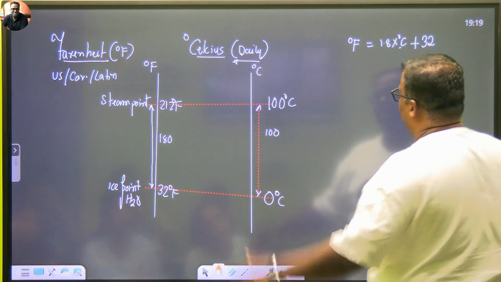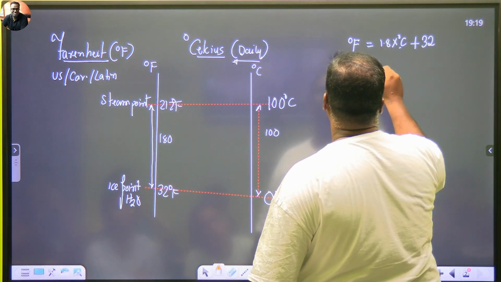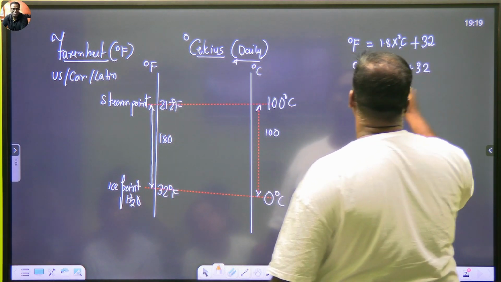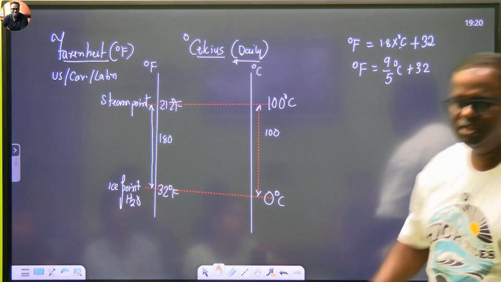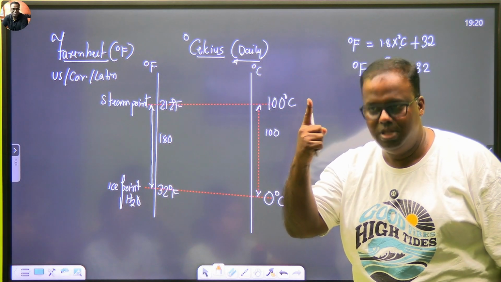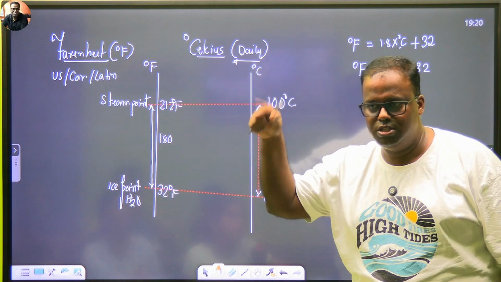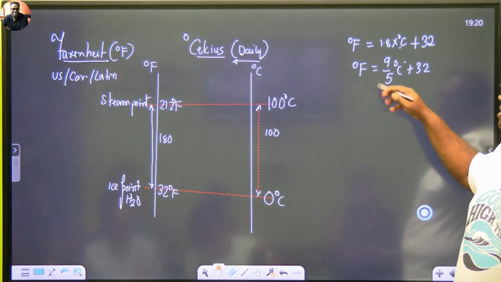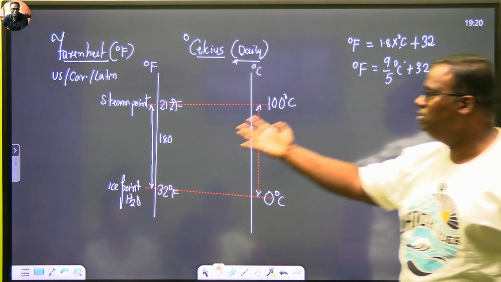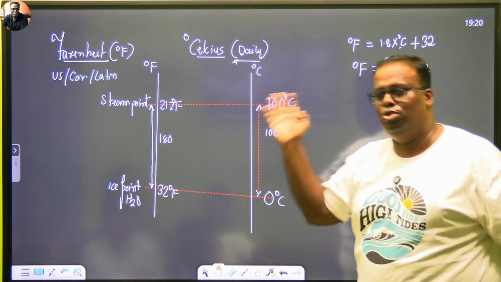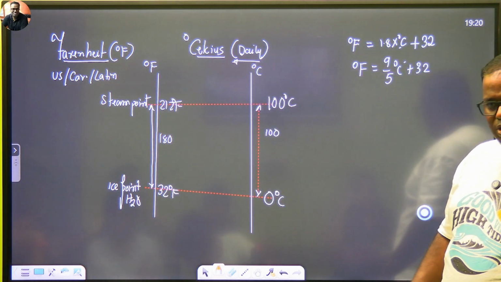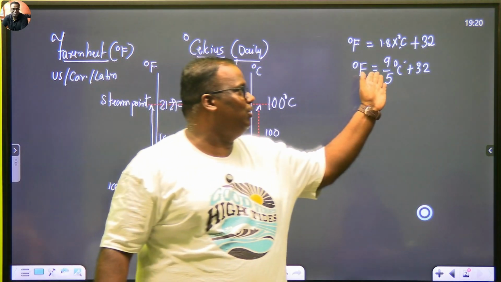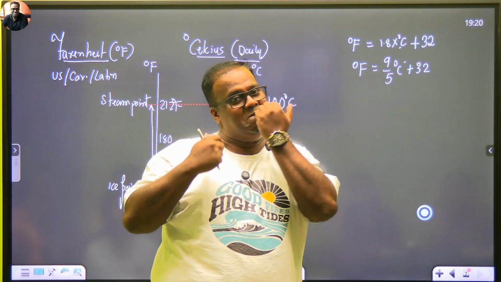So if you Google, you will get: degrees Fahrenheit is 9 by 5 times degrees Celsius plus 32. Do 9 by 5 and see: divide 9 by 5. 5 ones are 5, 0.4 comes down, 0, 5 eights are 40. 1.8. Now your choice: either you mug this up or you know the basics so that you can deduce it any day. Have you understood? Now, when you go to America, every time you can do this calculation: 1.8, then 32.